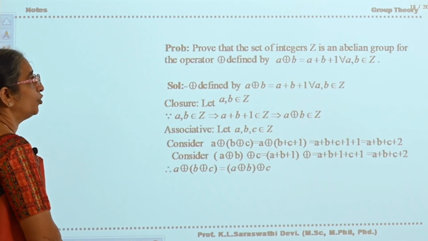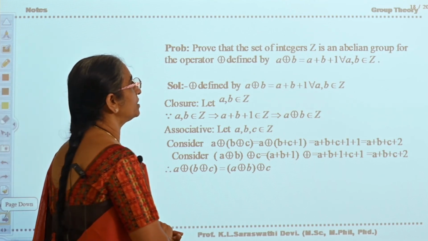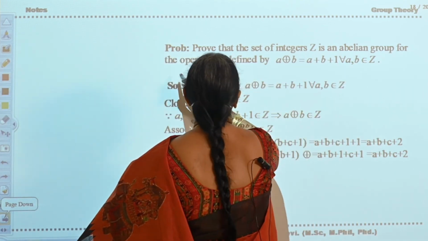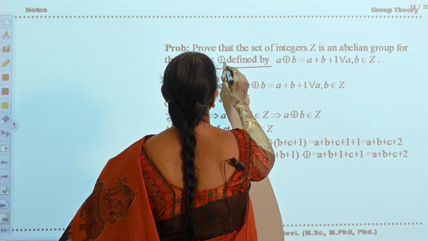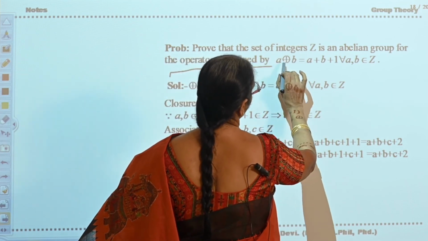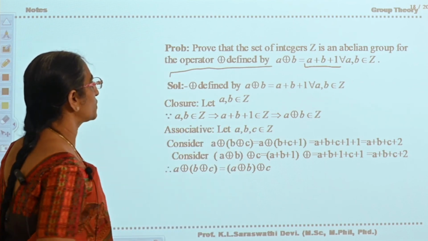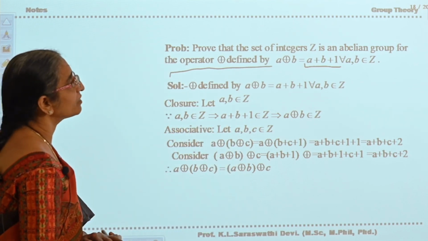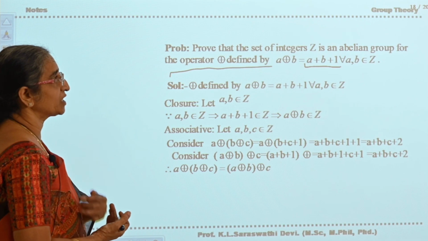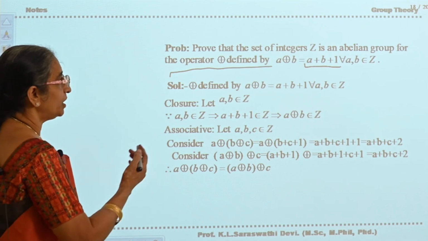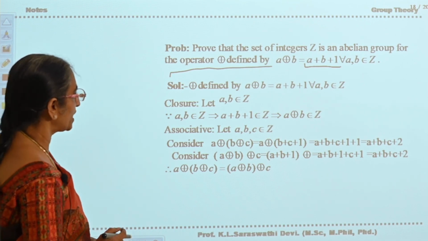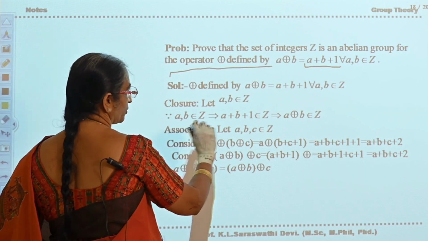Okay. Now prove that the set of integers Z is an abelian group for the operator plus and A circle B is equal to A plus B plus 1. As in the previous case, we will prove it. In place of 2 in the previous problem, here you are having 1. Just to practice, you can do it on your own also.